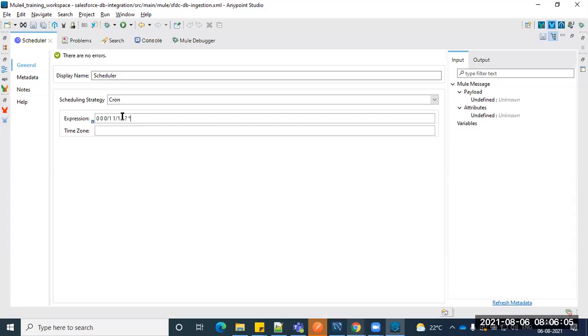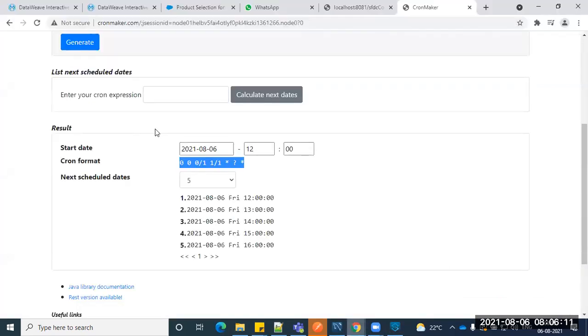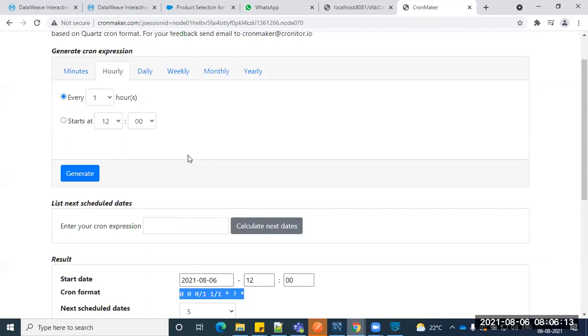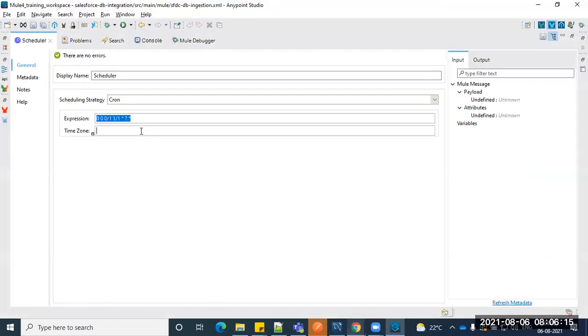Usually it is hard coded, but it should be in the property file itself. Time zone, right? Whatever the time zones are, you can just capture the time zones and then update it accordingly, right? The PST or EST, so IST, you can keep it accordingly. Okay, is that clear?